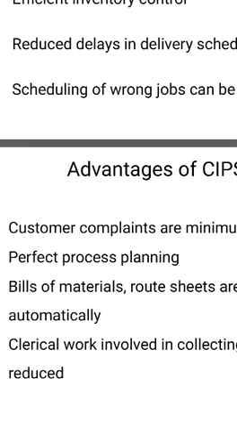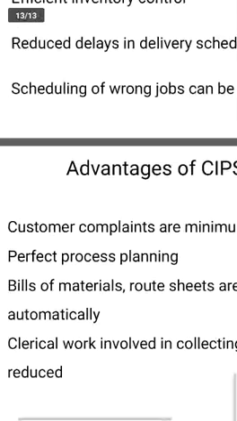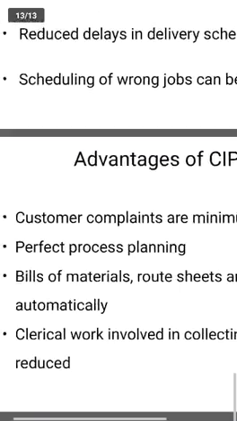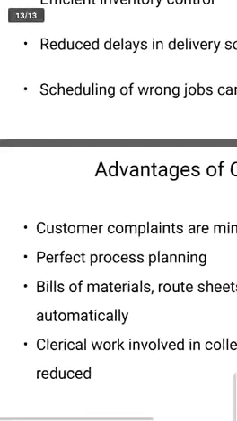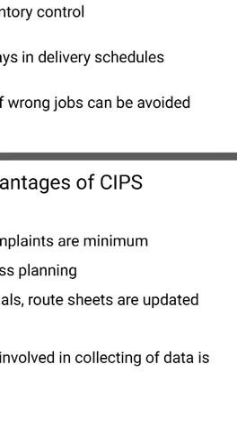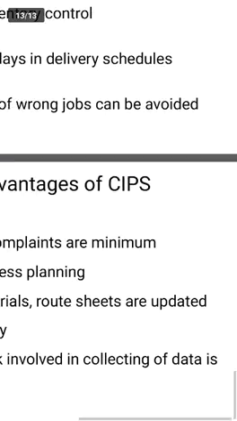There is perfect process planning, bill of material, and automatic checking of sheets updated, and the work involved in collecting all this is reduced. Collecting the data and making all the input and output data happens at the correct time. All these are very good in this computer production planning system.